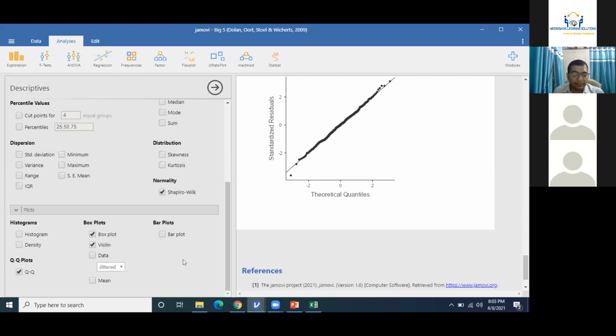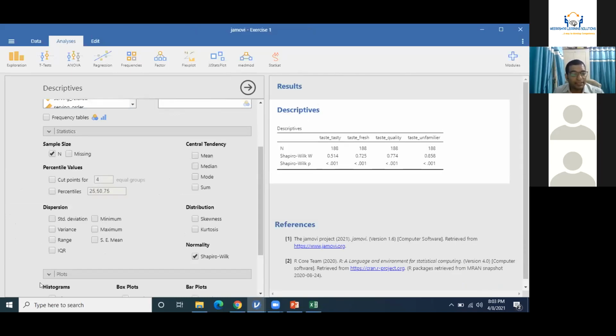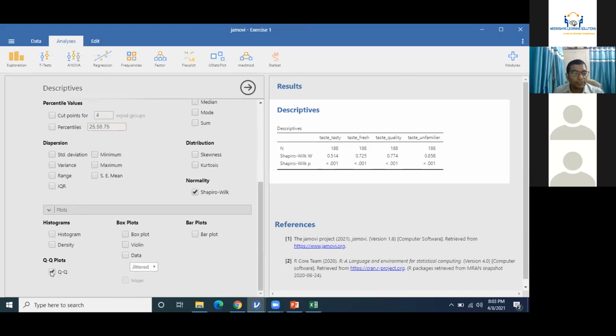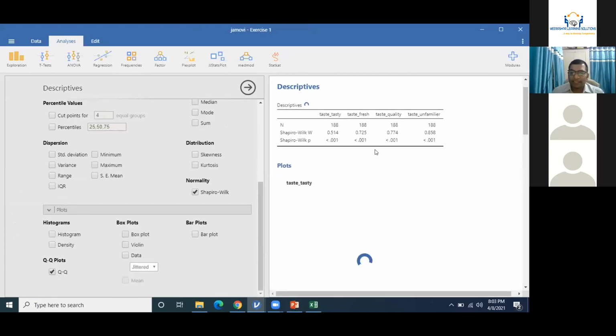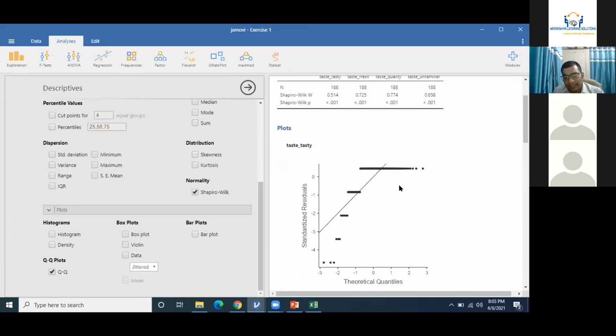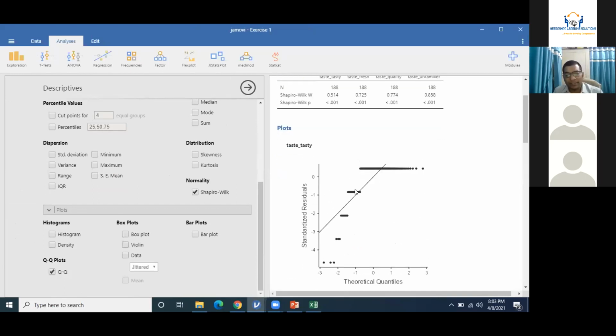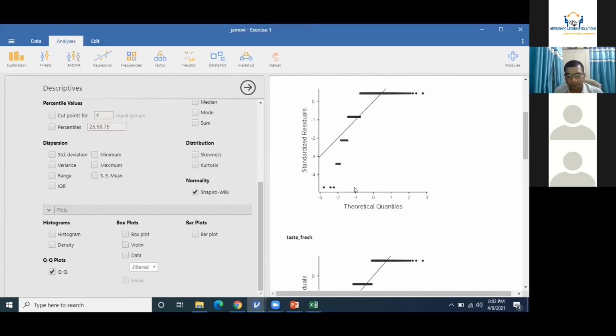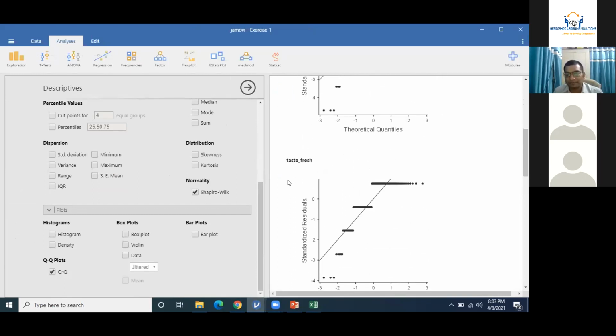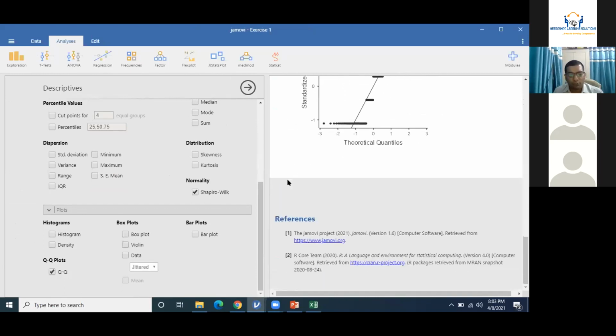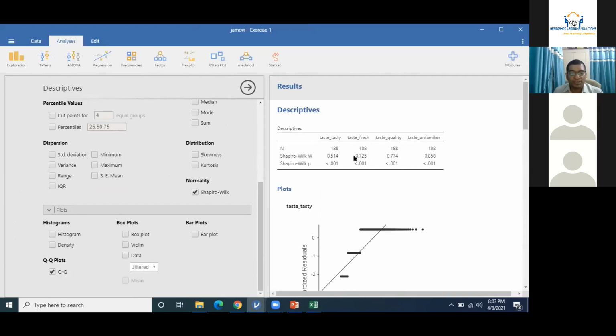Let us check with the data which I have supplied for your reference, and let us see what the QQ plot is saying. Visual inspection is saying the data is not usable for parametric analysis. See, this is the graph. This is a figure of visual data. And this cannot be used anyway for any parametric analysis, for any situation, right? You can see this. No data could be used for further analysis.